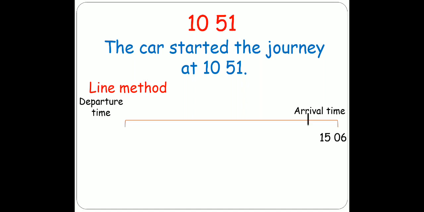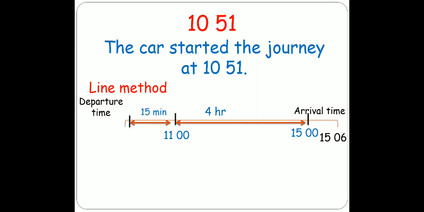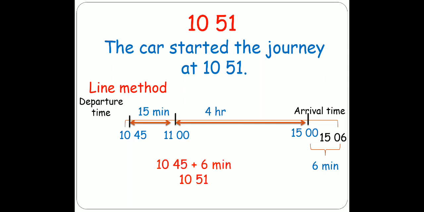The previous clock hour from 15:06 is 15. Now we will move backward 4 more hours. When we move 4 hours backward from 15, we come to 11. Now we have to cover 15 more minutes because the total time was 4 hours 15 minutes. If I come back from 11 by 15 minutes, the time is 10:45. But the difference between 15 and 06 is 6 minutes, so I will add 6 minutes to 10:45 and I will get 10:51.